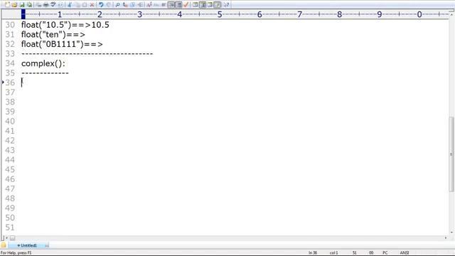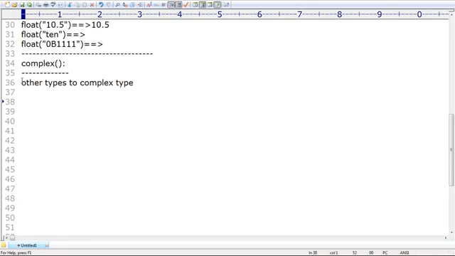Okay, yeah. Now complex. I didn't cover this one. Take very special care. By using the complex function, we can convert other types to complex type. Regarding other types to complex type, more concentration is required. Other types to complex type.